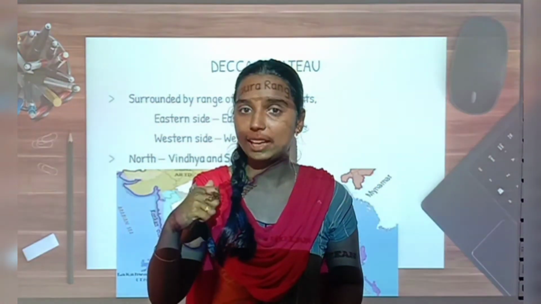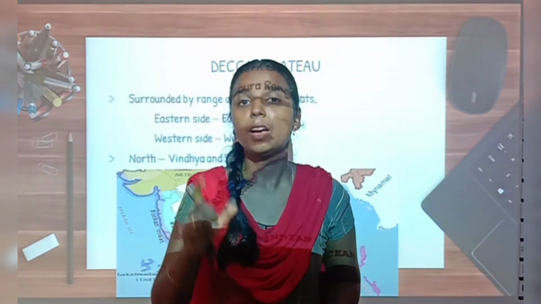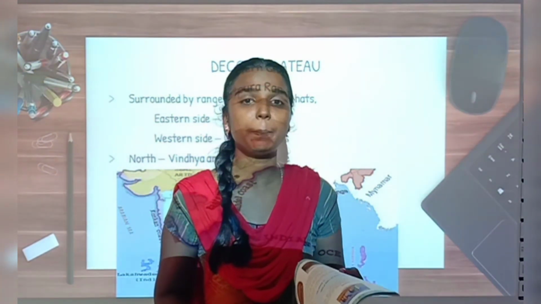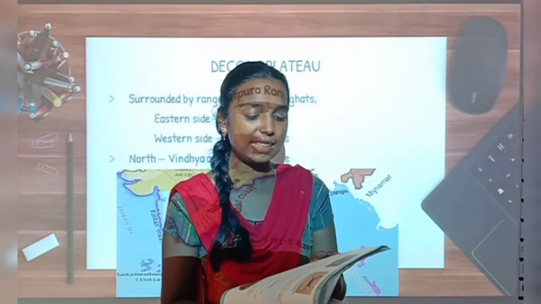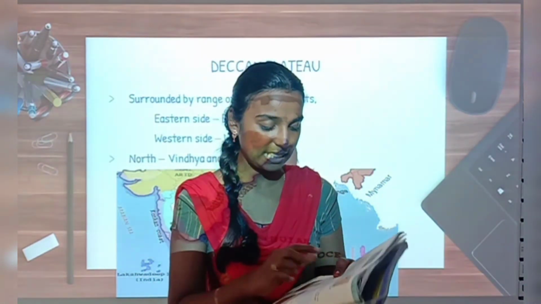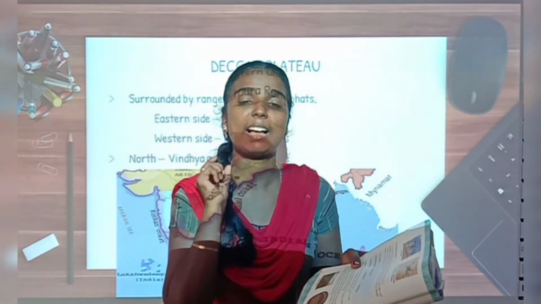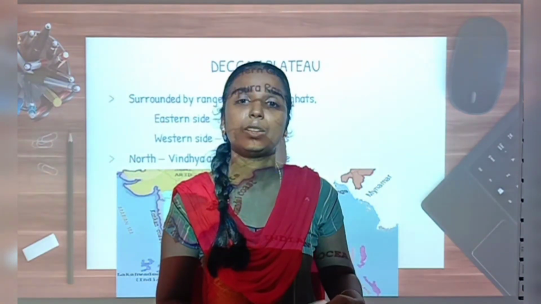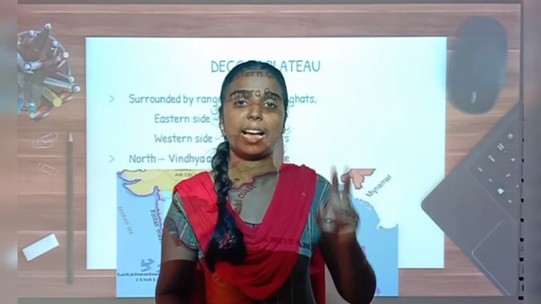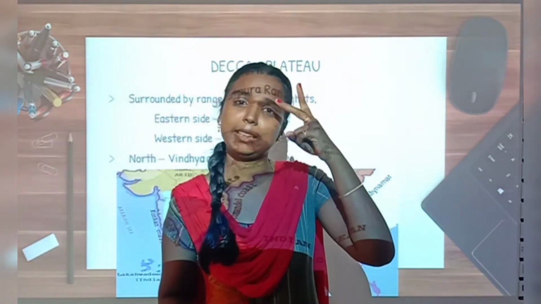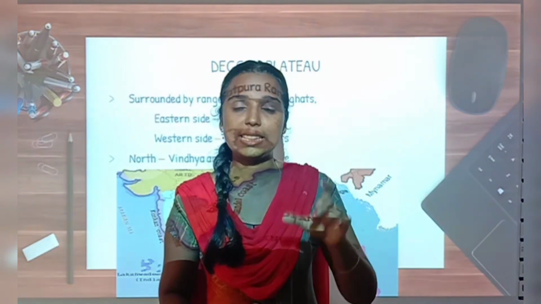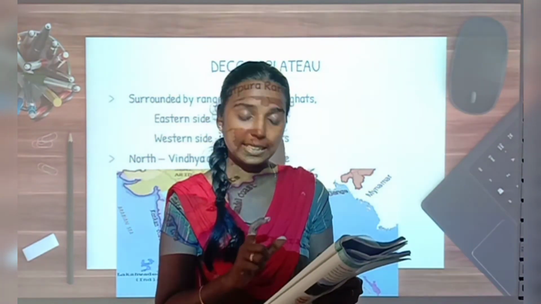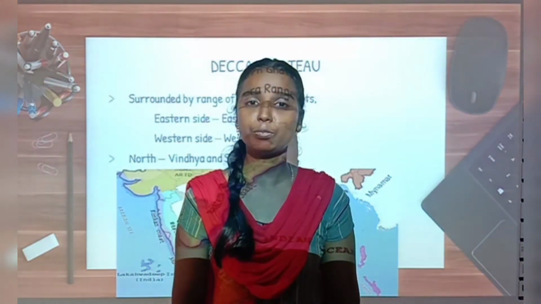So children, today's homework is you have to shade the region covered by the Southern Plateau, okay? In the class itself I have shown you which region you have to shade, right? Also in your student's book page number 46 you have a Let's Explore section, right? In the Let's Explore section they have asked you to locate places like the Bay of Bengal, Arabian Sea and Indian Ocean in the India map, okay? So you have to do both these things. Only 2 minutes work.